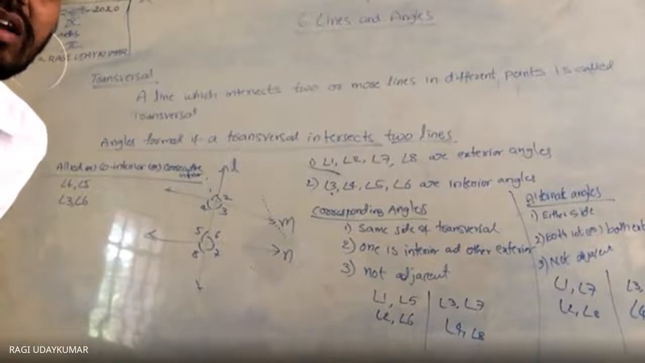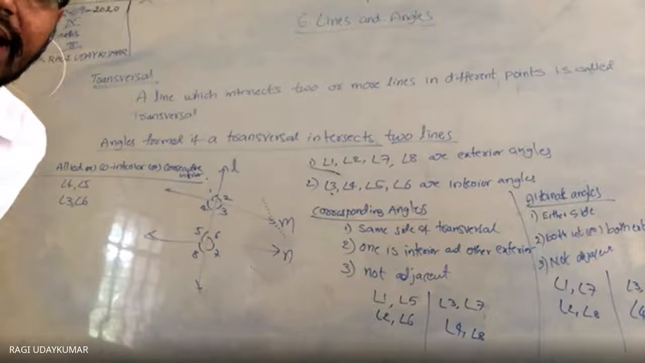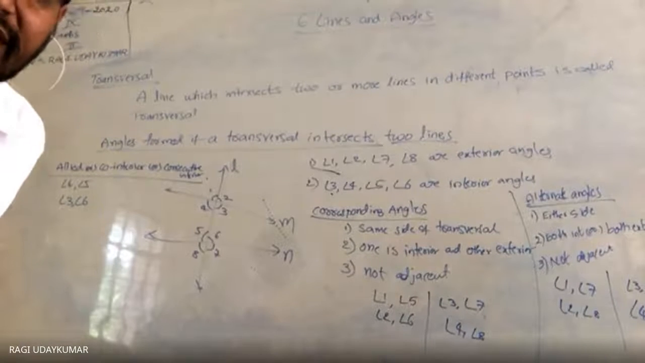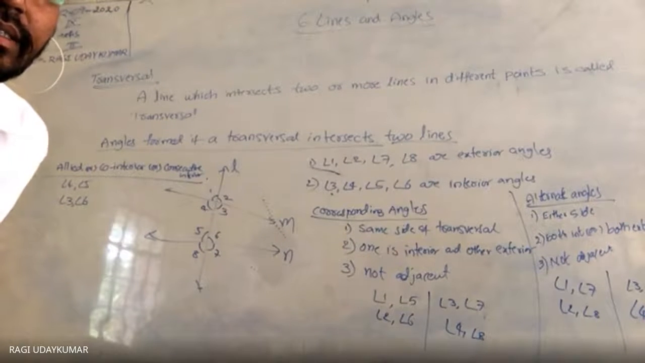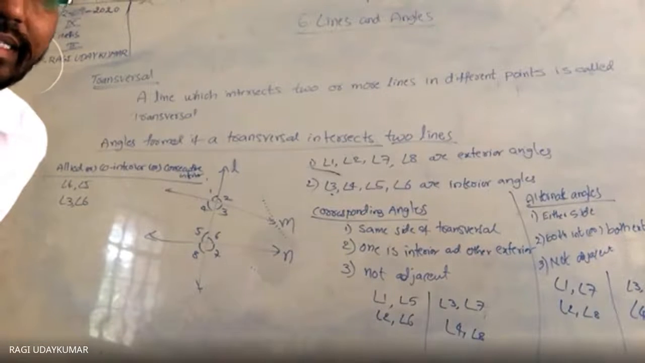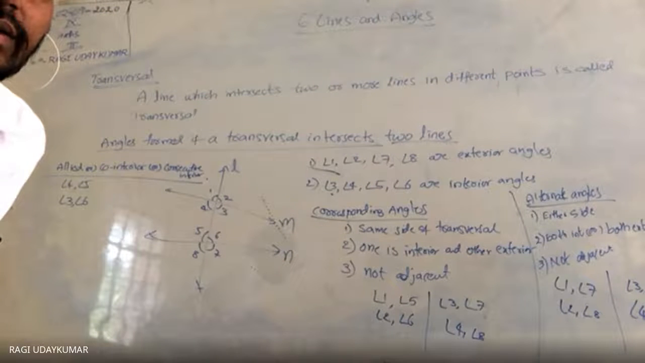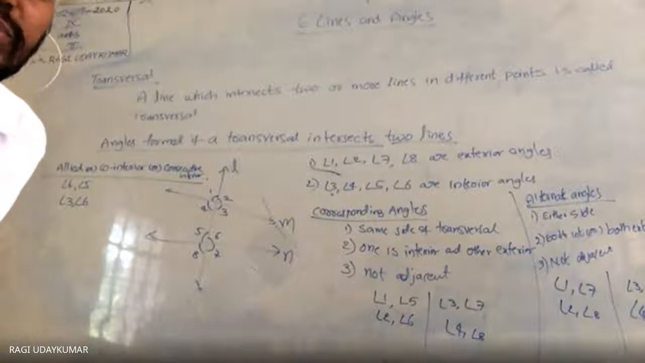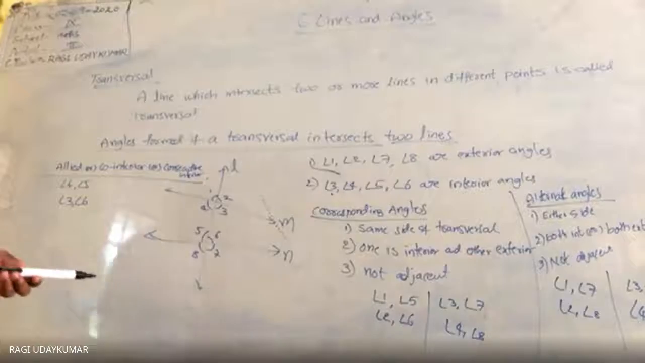So this is the concept about parallel lines and transversal, and the pairs of angles formed when a transversal intersects the two lines. Based on this, the exercise is given to you here. Exercise 6.3 problems, you try at home, sorry, 6.2 problems you try at home, and whatever doubts you have on this, I will clarify in the next class.